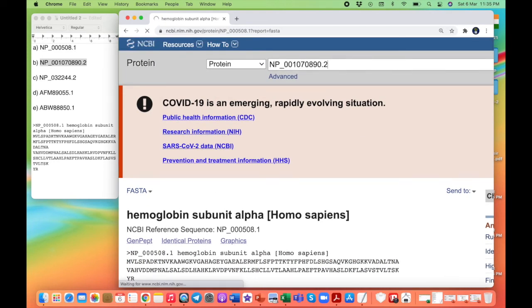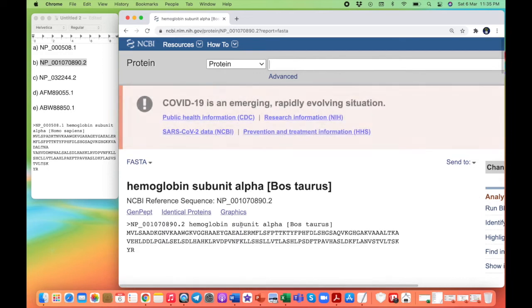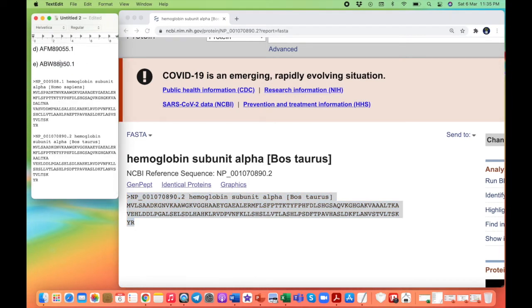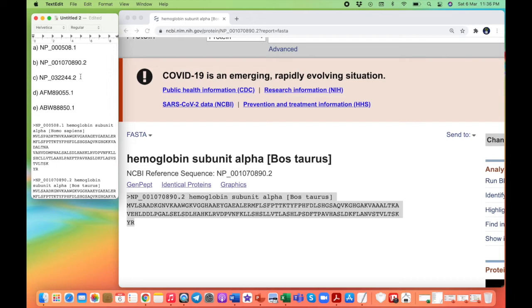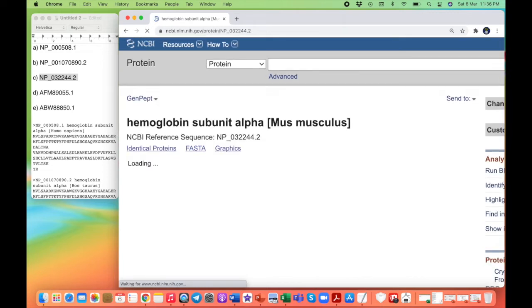ncbi.nlm.nih.gov, and I think you should do that exercise rather than just watching me on the screen here. You can write on your own screen, go to NCBI and try to write this number, which is a protein accession ID. And you will get the protein sequence where you can click on the FASTA, and now you will get the amino acid sequence of a given protein. So proteins are made of these polypeptide chains composed of these amino acids. And so now we got the hemoglobin of Homo sapiens.